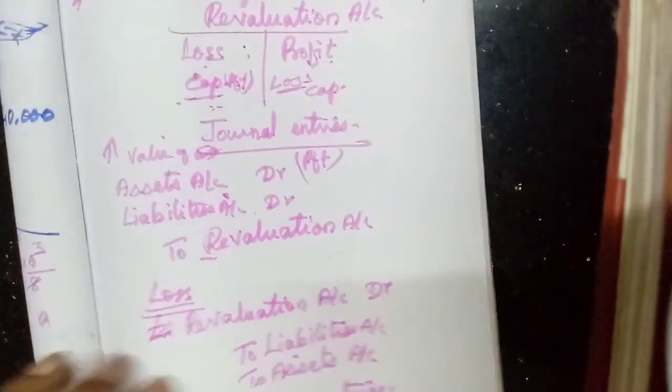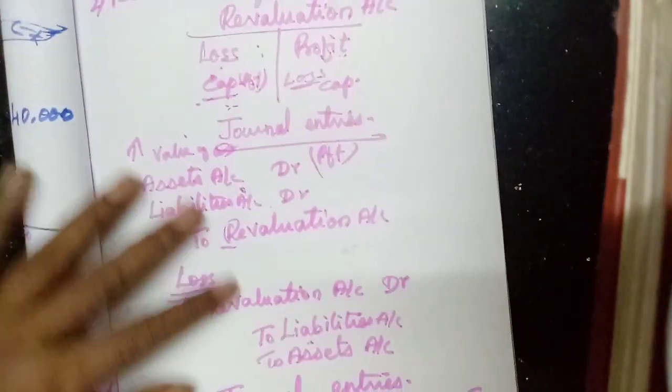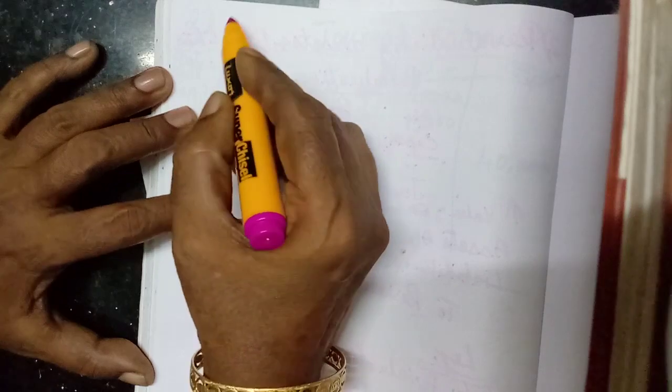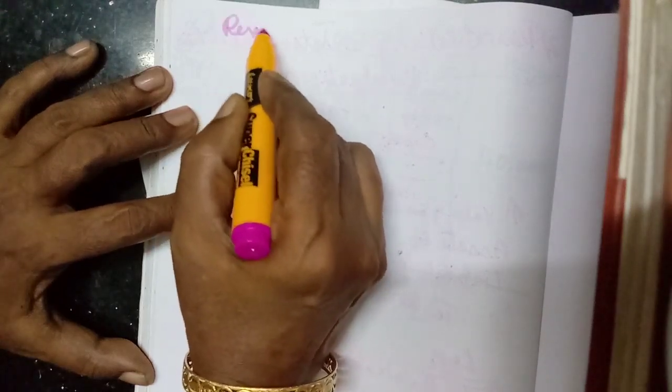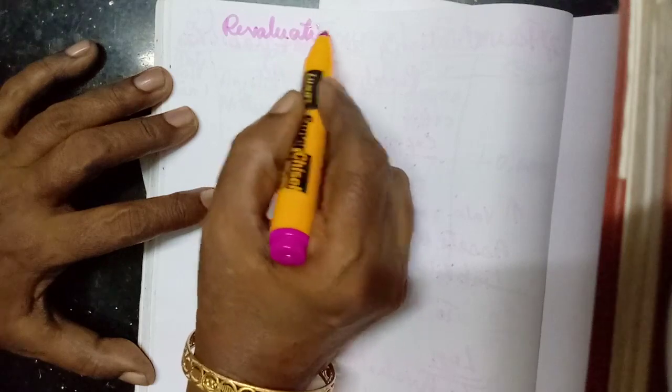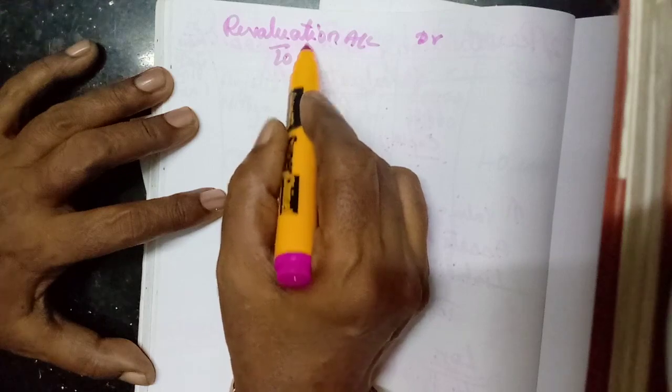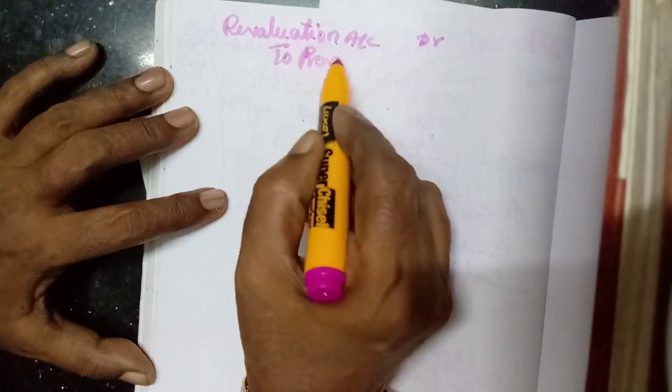Now we have to leave some space for the third entry. One more item, isn't it? Okay, we will write another entry for C. Here it is a loss item, so revaluation account debit, to provision for outstanding liability.